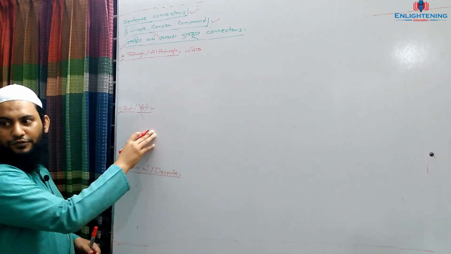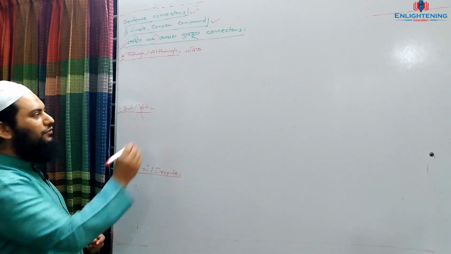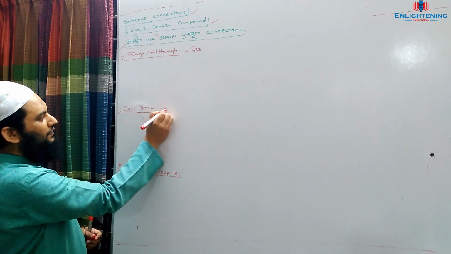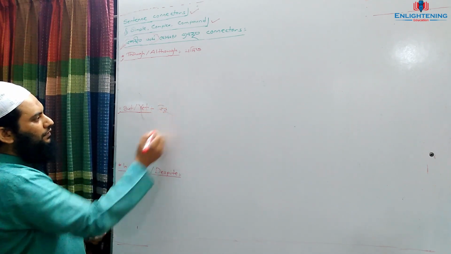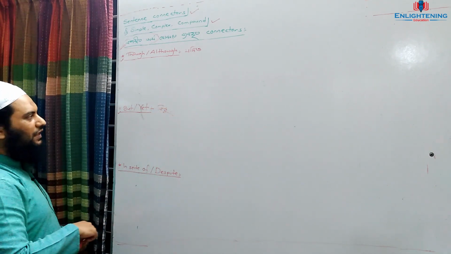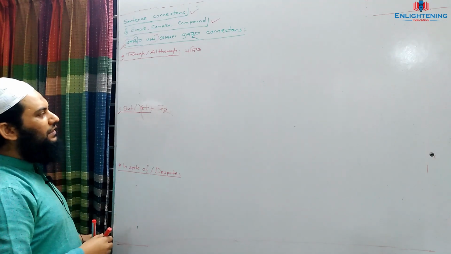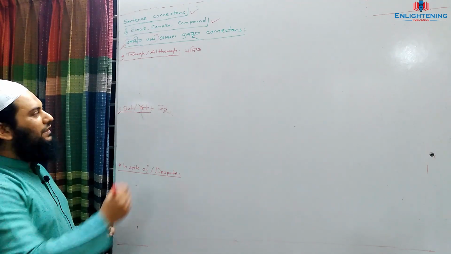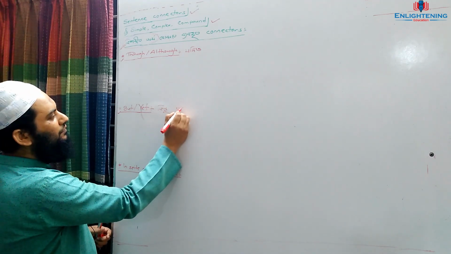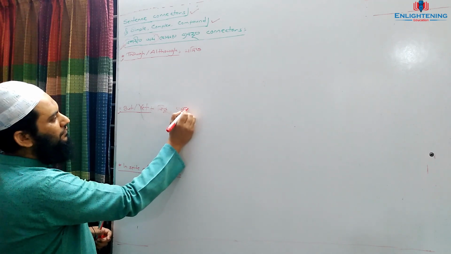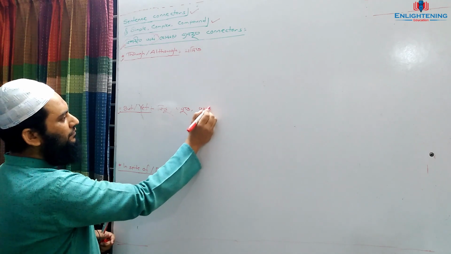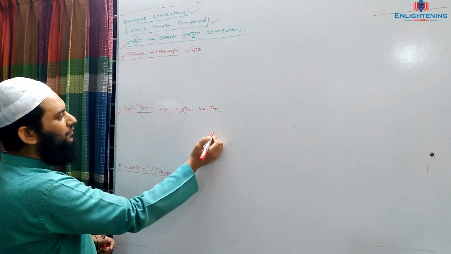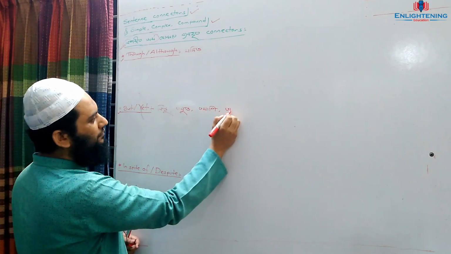But, yet, do you know anyone? Kintu. Most of the time we know the meaning of but, yet, kintu, but sometimes it becomes tobuo, sometimes it becomes tothapi, and sometimes it becomes tarporeu.